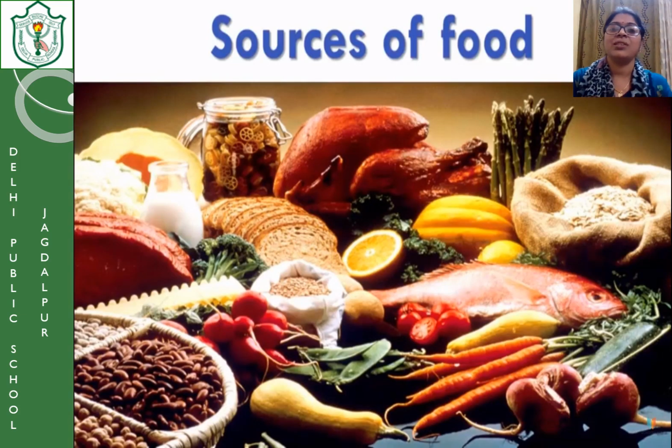Right in front of you, there is a picture of the different types of food. Some are raw and some are cooked. You can see in the picture that the bread is cooked. Then you have vegetables, raw fish, and meat. So we include different types of food in our daily food items, some raw and some cooked, and everything gives us different important content which is really important for our body.